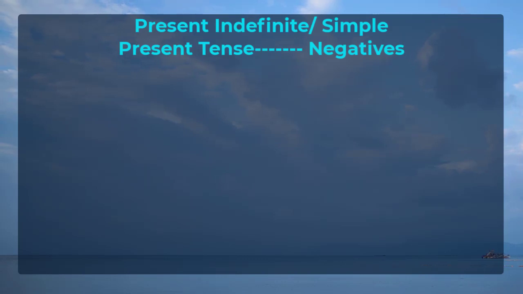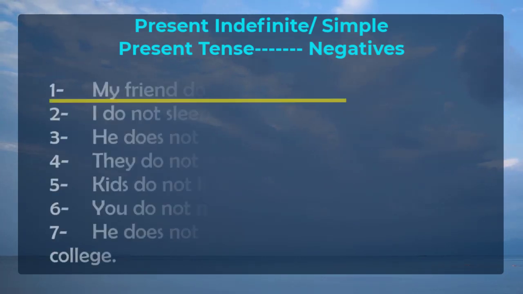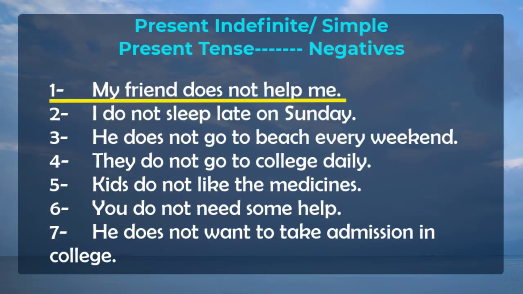To make it negative, as I told you, we put do not with plural pronouns and we use does not with singular pronouns. Number 1, my friend helps me. When we change it into negative, we will make it: my friend does not help me.